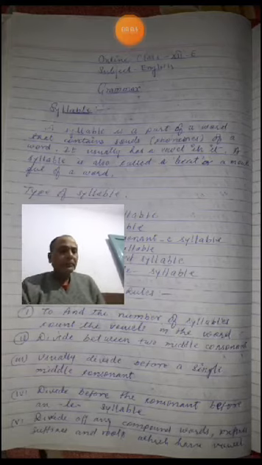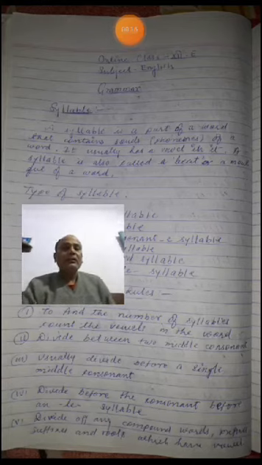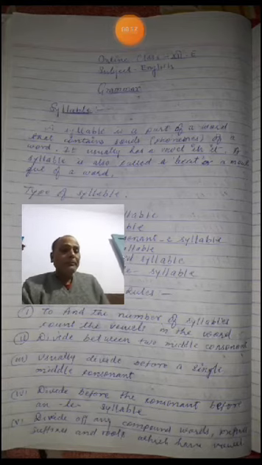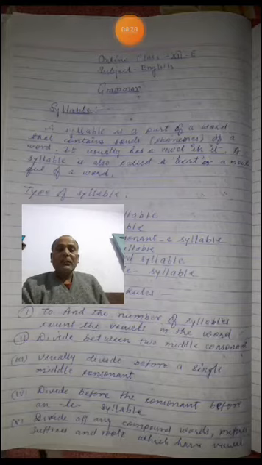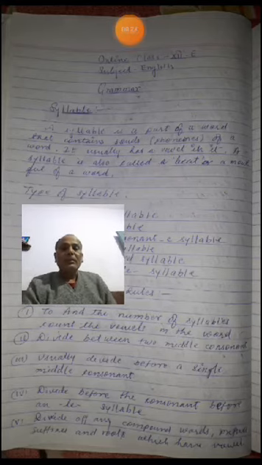Today, in my new chapter of grammar in English, I am here to explain some main and important points regarding your grammar.